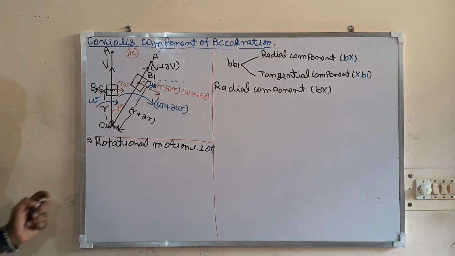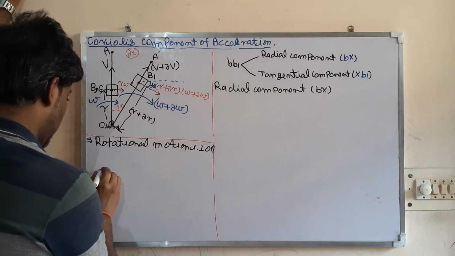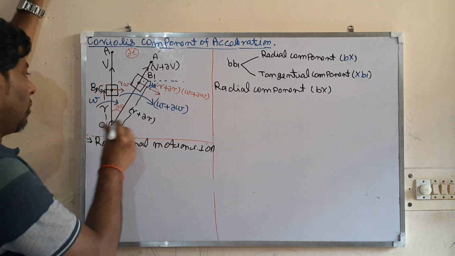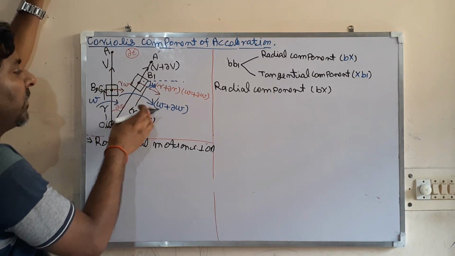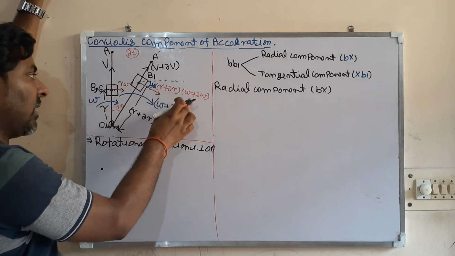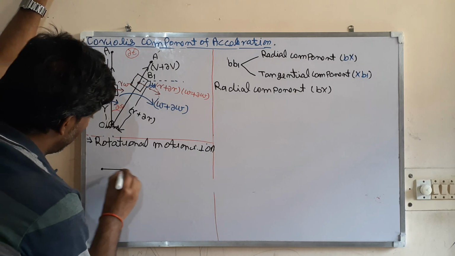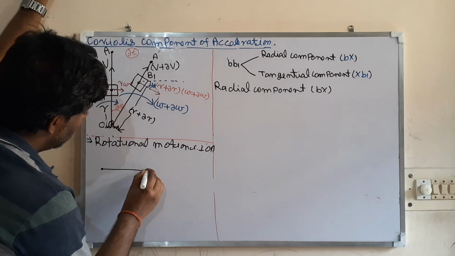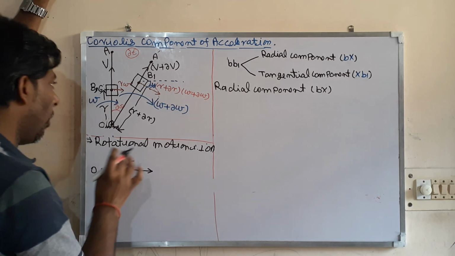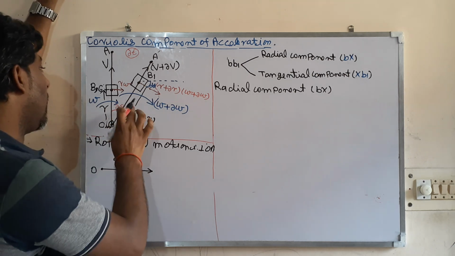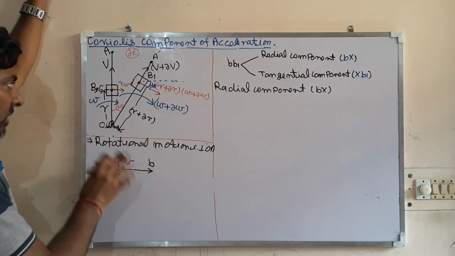So what is perpendicular to OA? This is the fixed point. So perpendicular to OA is this r omega, then this becomes what? This one, r plus del r, omega plus del omega. So this is O, this is r omega, and this is B. This is the velocity diagram.